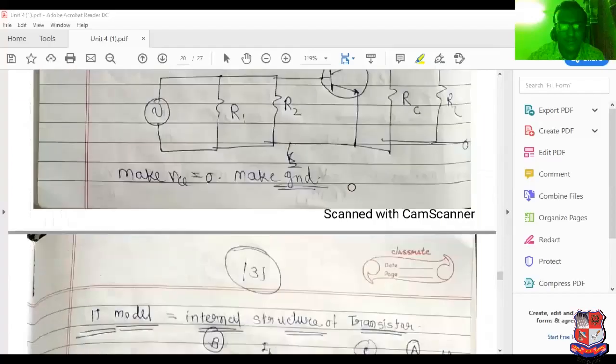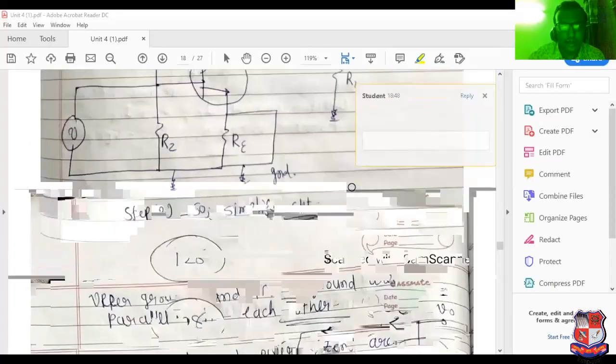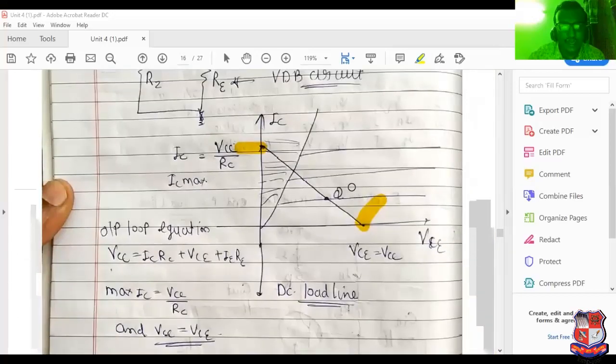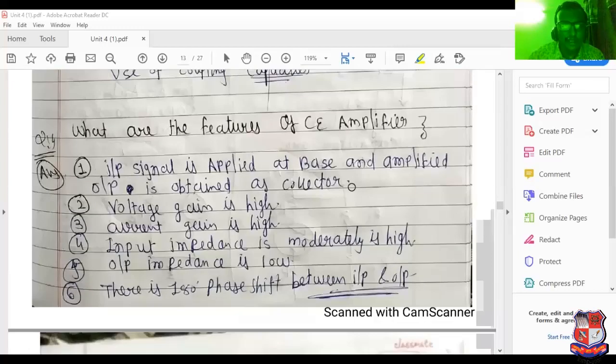What is the advantage of common emitter amplifier? It improves the voltage gain and current gain. Input signal is applied to the base and amplified output is obtained at the collector. Voltage gain is high, current gain is high, input resistance is moderately high, output resistance is low, and there is a 180-degree phase shift between input and output. So this is the advantage of common emitter amplifier.